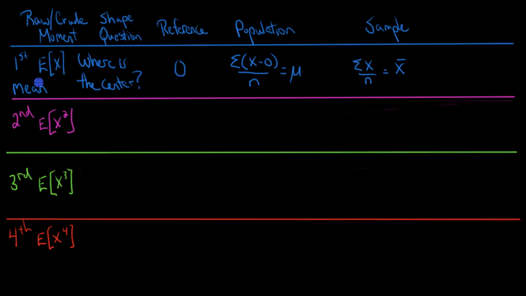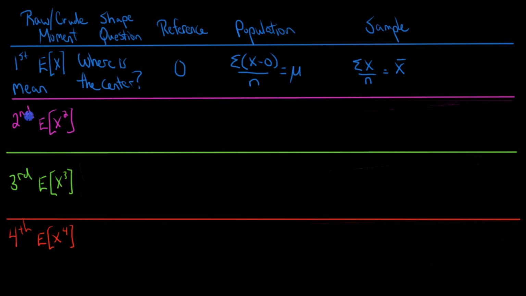So the first moment tells us about the mean. It tells us the center of the distribution. And you'll notice here that in this case, we are actually using the raw or crude moment. We're just using the expected value of x. And that's because we actually do want it to be in reference to 0. And we'll see for the subsequent moments that we're going to be changing our reference point.